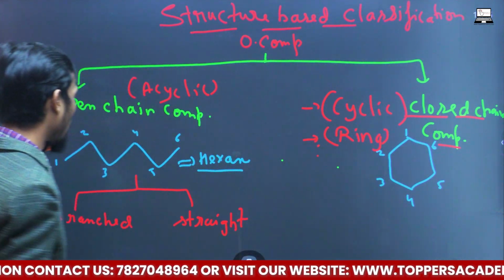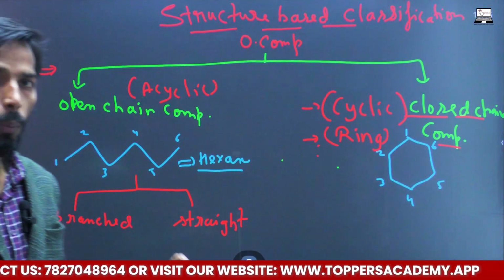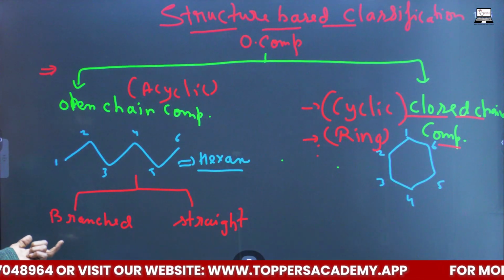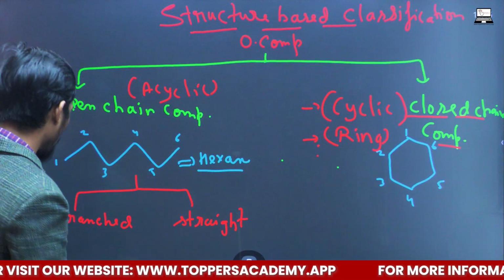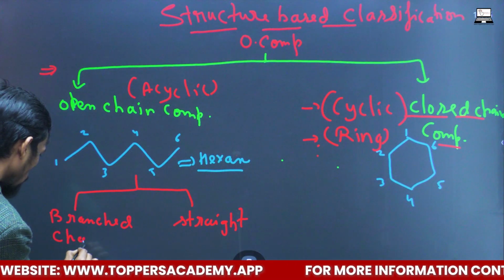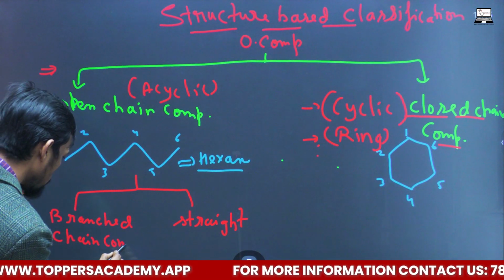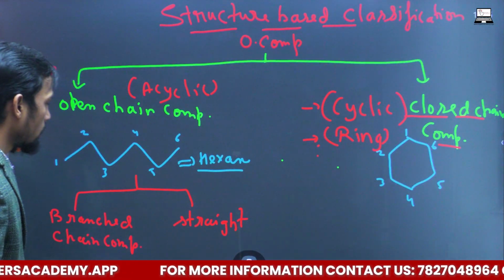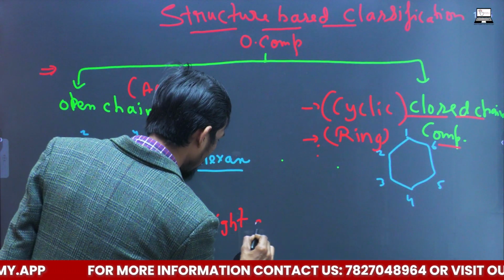And what does this imply? Branched and straight. To be more precise, we will call them branched chain compound, and these straight ones will be termed straight chain compound.